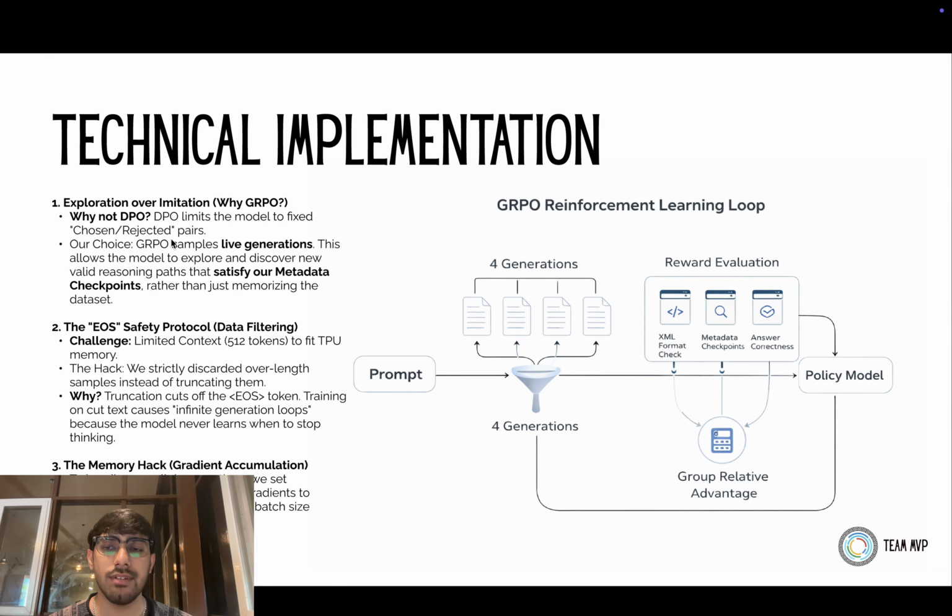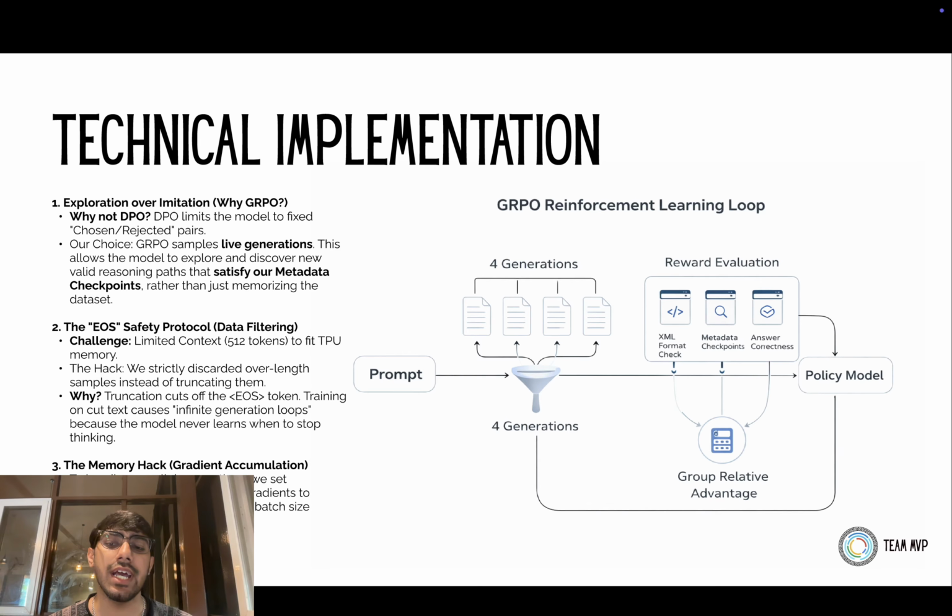Then in the technical implementation, there were certain roadblocks that I had come across. First being which one to use, whether DPO or GRPO. I had avoided DPO because it comes in handy when we have a chosen or rejected pair, or when I am sure that one is better than the other. While GRPO is a technique where I can introduce the reasoning capability and satisfy the metadata checkpoints as well. The next issue was with the end of statement token, which was happening because the dataset that I had generated wasn't of the exact token limit. There were certain data points which were more than the token limit that I had defined.